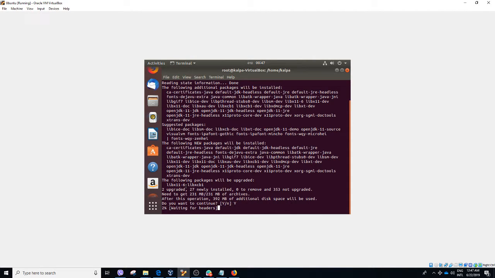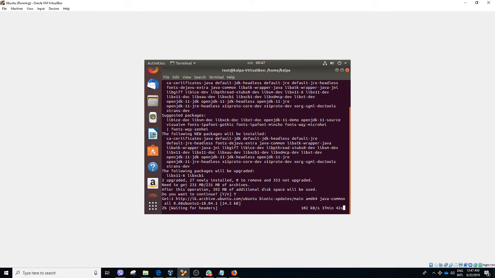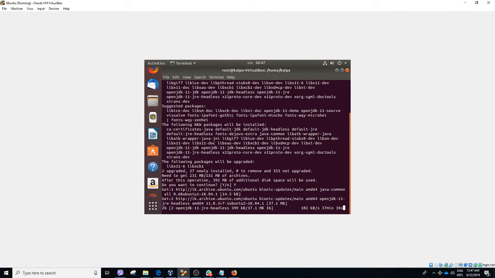It will automatically download the files from the particular Ubuntu site, and then it will perform the automatic installation. 9% complete, 10% complete, 11% complete. Like the same, I don't need to spend the installation time with you.